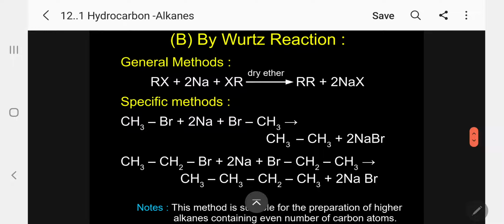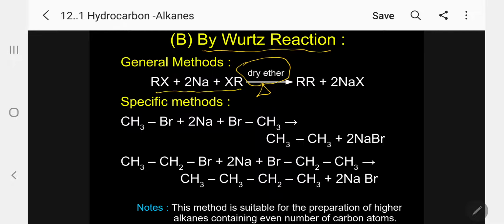Again, under the alkyl halides, another important famous reaction, the Wurtz reaction. What is the Wurtz reaction? We have to use dry ether and we have to heat in presence of 2 moles of halide and 2 moles of sodium. Kindly follow.